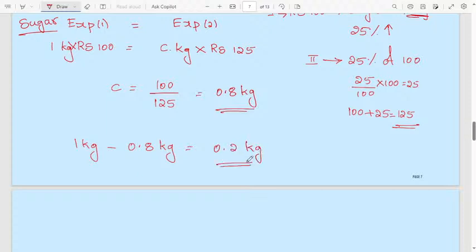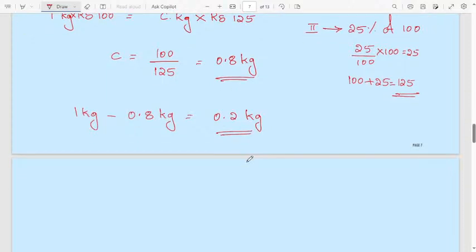This much he has to compromise. Consider this as quantity 2 and the first one as quantity 1. We have to find how much percentage he has to compromise.